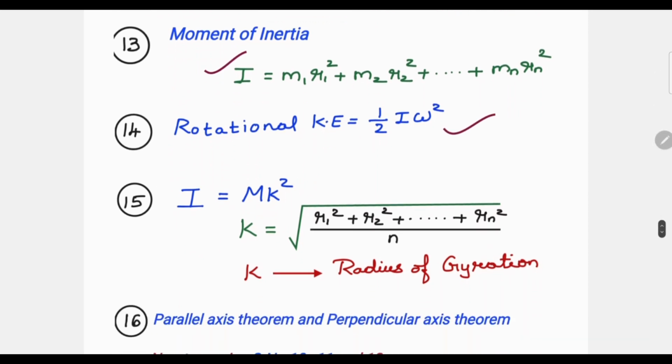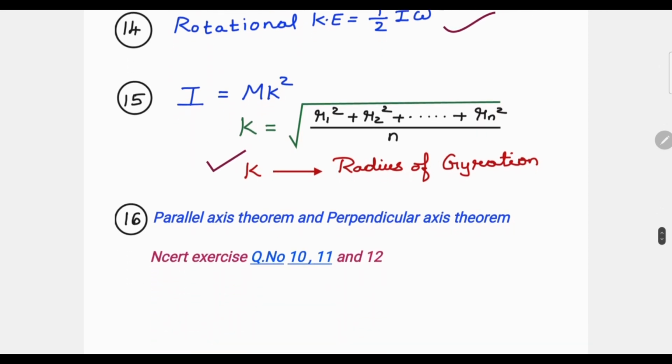Next relation is connecting moment of inertia and radius of gyration, a very important factor. Study well. Next comes the parallel axis theorem and perpendicular axis theorem. While you deal with this topic, you have to study those two theorems well and select questions from your guide. You may be referring to different types of guides or study material.